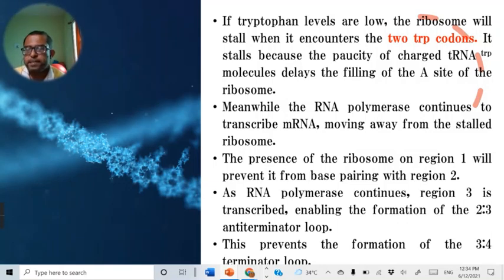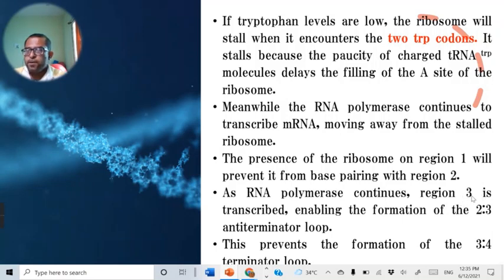But as the ribosome is present on region 1, waiting for the tryptophan-carrying tRNAs to come at the elongation phase of translation, region 1 is not capable of pairing with region 2. So there will be no pausing of RNA polymerase, and it continues to transcribe the next region, the third region.